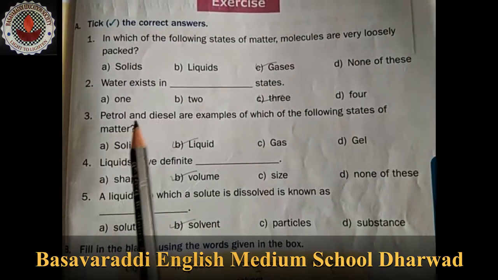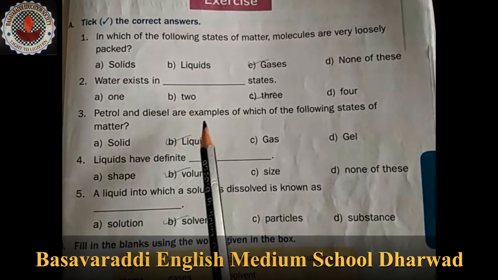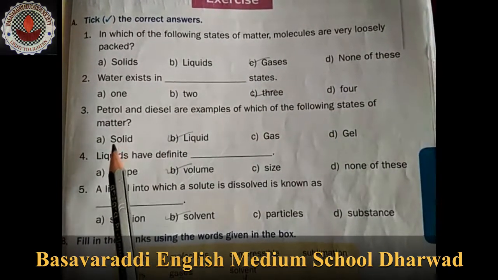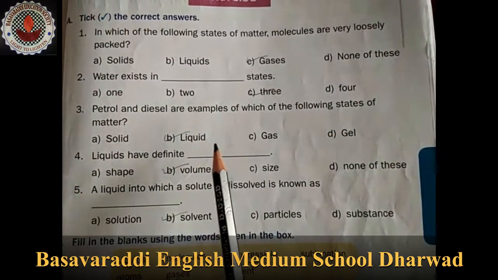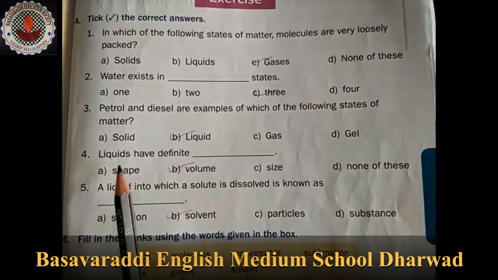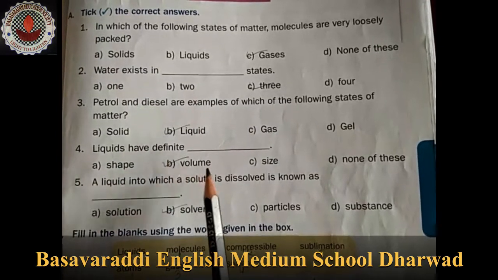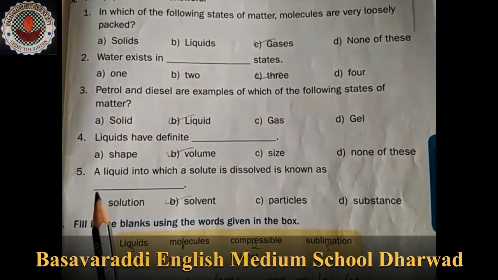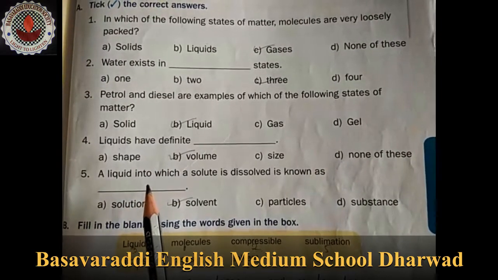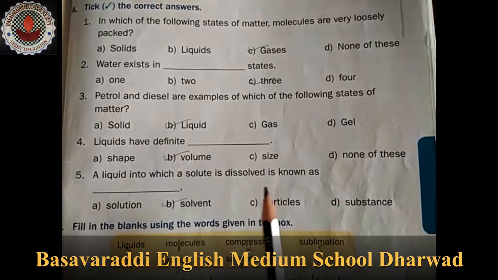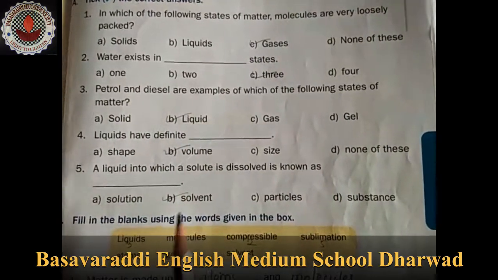Third one, petrol and diesel are examples of which of the following states of matter? Correct option is liquid. Fourth one, liquids have definite volume. Fifth one, a liquid into which a solute is dissolved is known as solvent.